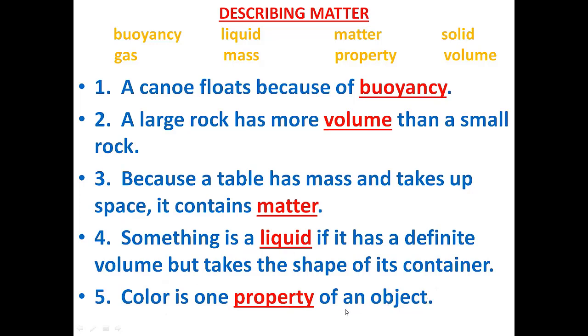Next, color is one property of an object. Yes, we have discussed the various properties of matter. The color is one of them. The other properties are the size of the particles, the texture and also the shapes. We have discussed other unseen properties like magnetism and solubility. So here, color is one property of an object. The answer is property.